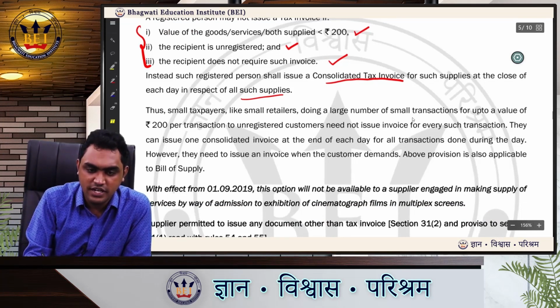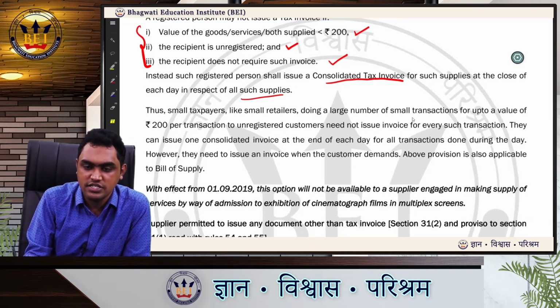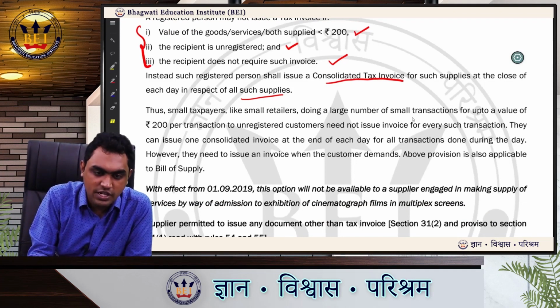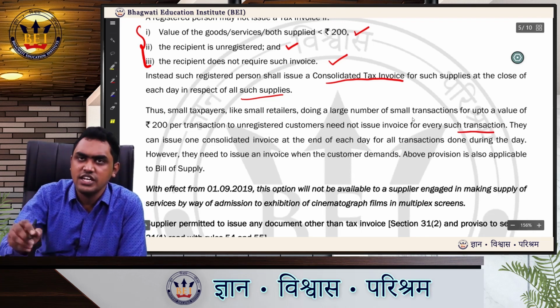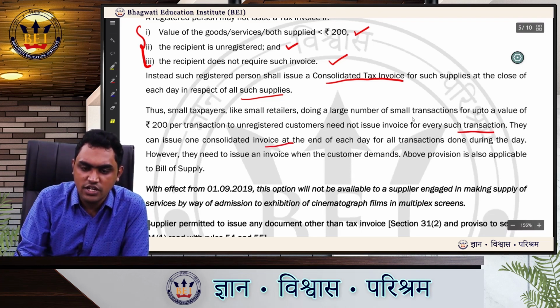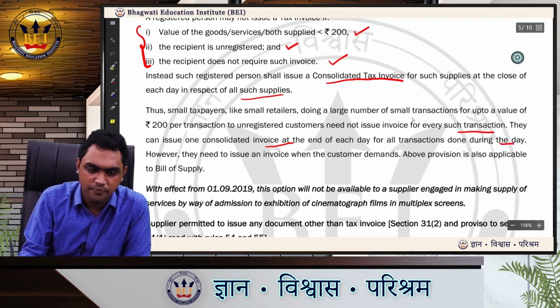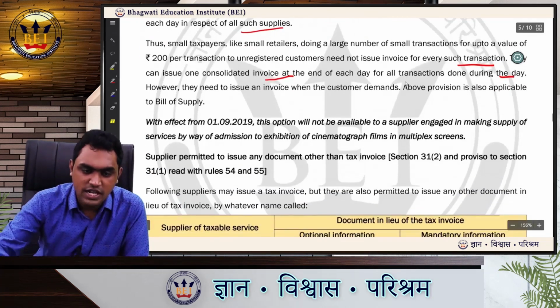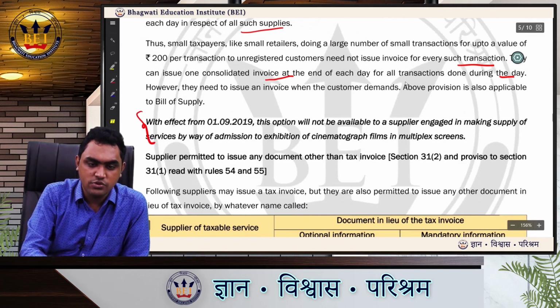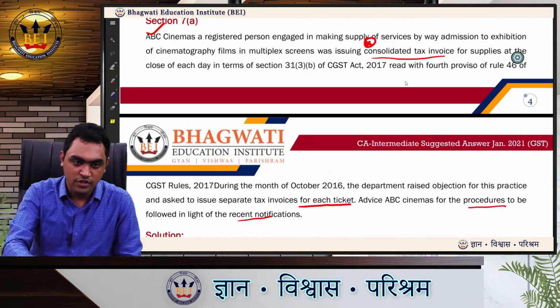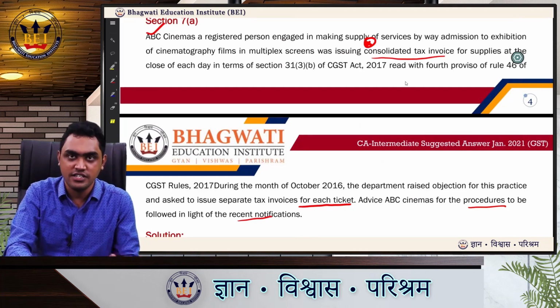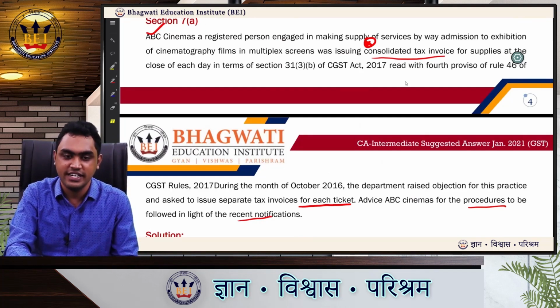Does a small taxpayer like small retailers doing large number of small transactions for up to a value of rupees 200 per transaction to unregistered customers need not issue invoice for every such transaction? They can issue a consolidated invoice at the end of each day for transactions done during the day. Perfect. Now, there was an amendment. With effect from 1/9/2019, this option will not be available to a supplier engaged in making supply of services by way of admission to exhibition of cinematographic films in multiplex screen. So what ABC Cinemas has done is completely wrong. They cannot issue a consolidated tax invoice.